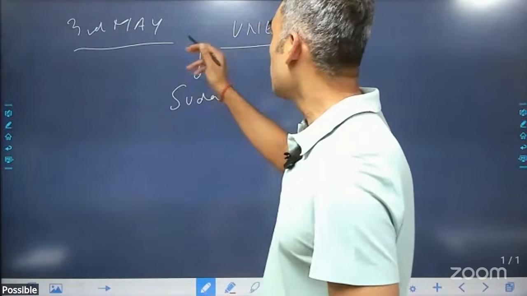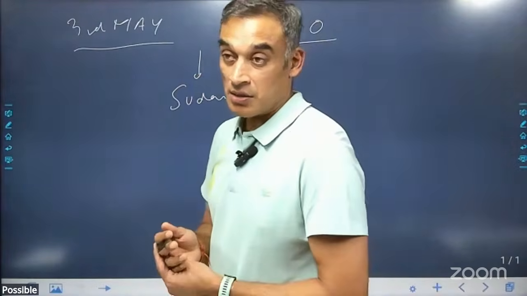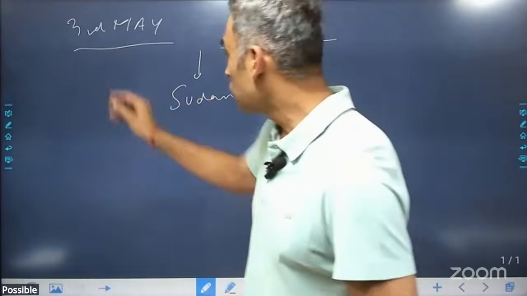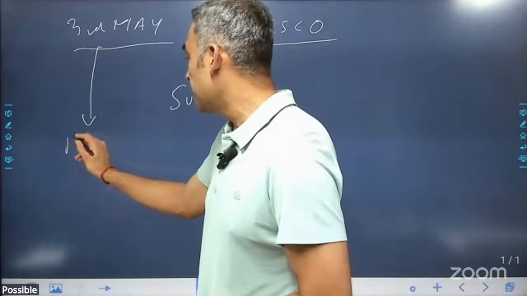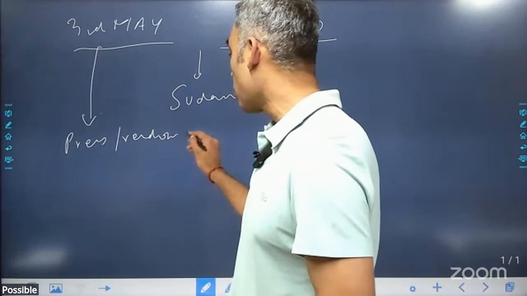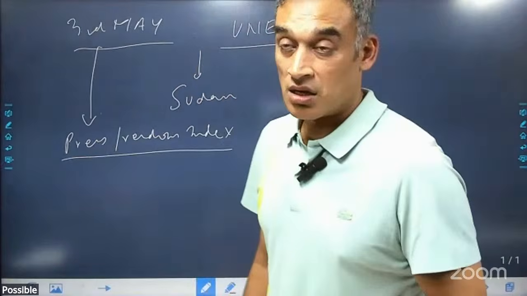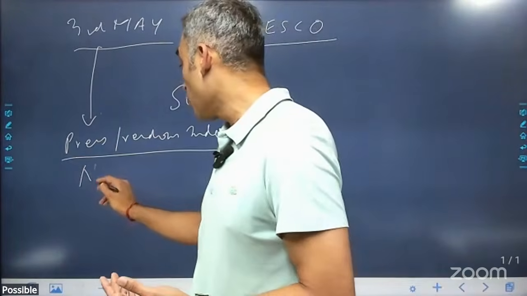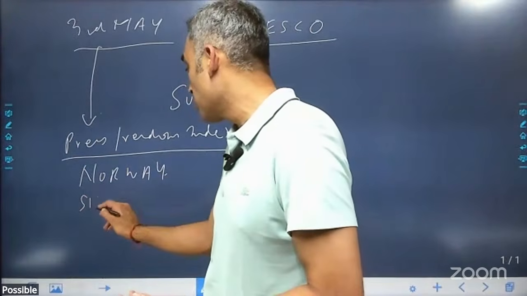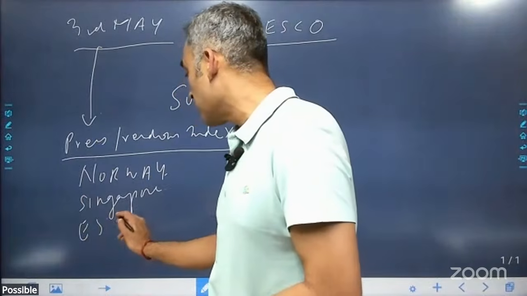So remember, 3rd of May is UNESCO Press Freedom Day, and the UNESCO Guillermo Cano Prize. Also remember that there is a Press Freedom Index, and this is an important index for the month of May, right? The Press Freedom Index, rank 1 has gone to Norway, and rank 2 has gone to Singapore, and rank 3 has gone to Estonia,